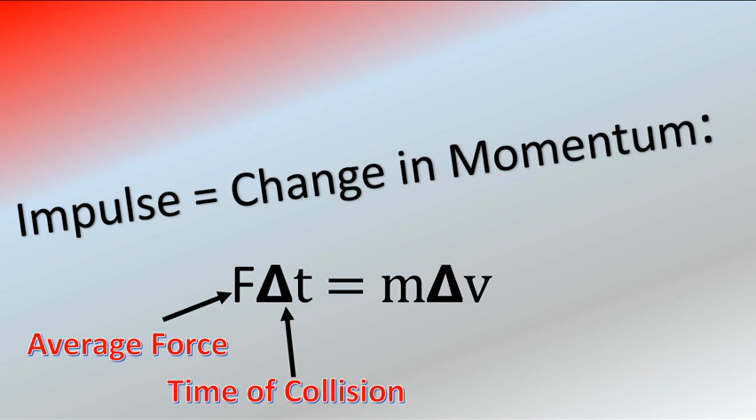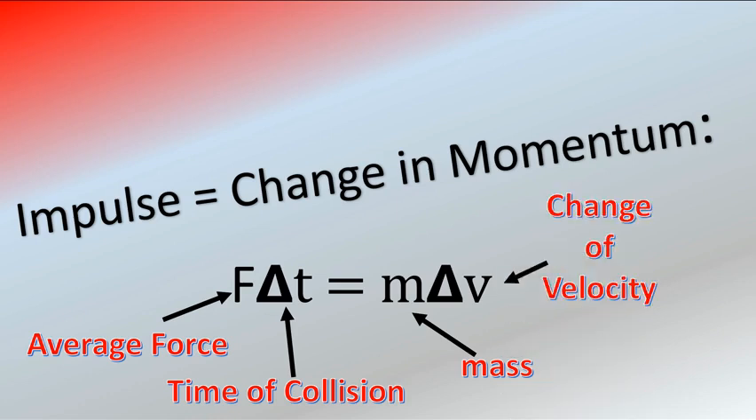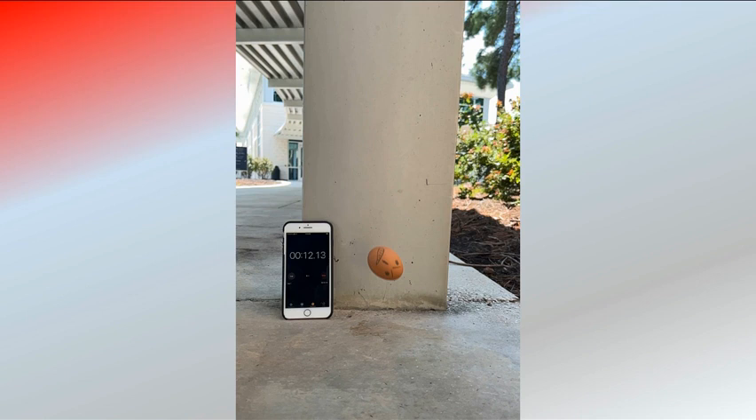Change in momentum is equal to the object's mass, and supposing that mass stays the same the whole time, you just multiply it by the object's change in velocity, and you get its change in momentum. So really, impulse is what you do to an object, and change in momentum is how the object's motion changes, right? Different things, but they have the same value.